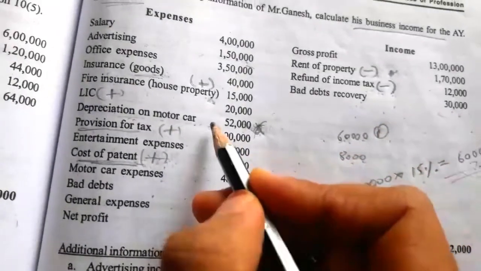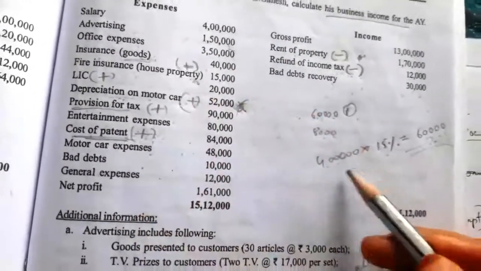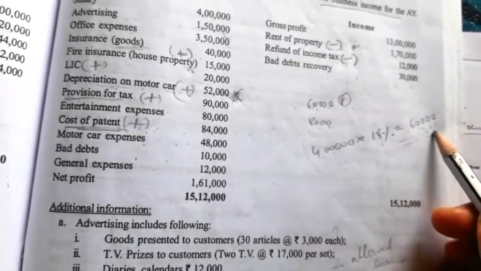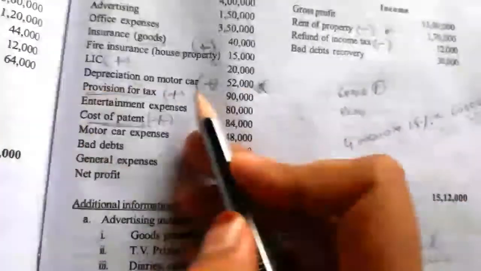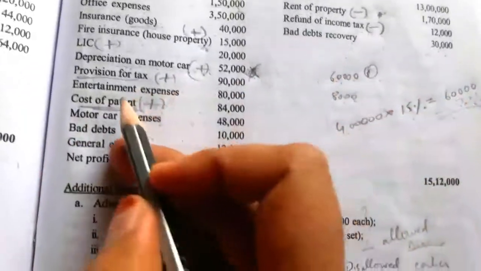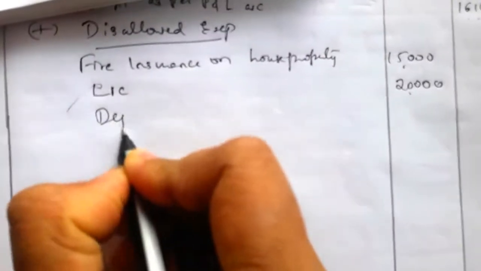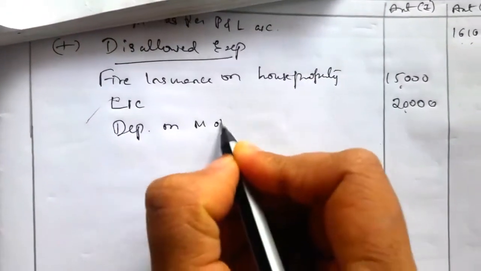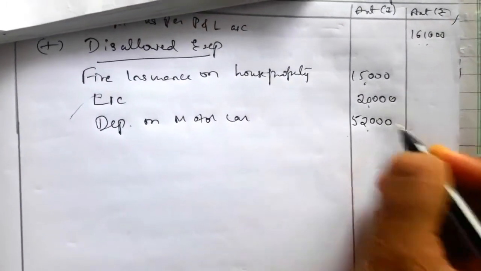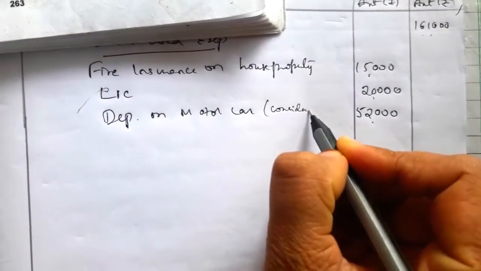I will cancel this depreciation on motor car and record the allowable depreciation as per IT rule, that is 60,000, under allowable depreciation not allowed so far. So depreciation on motor car will be cancelled once and recorded later. Depreciation on motor car, how much? 52,000. If you want, you can write here: considered later.